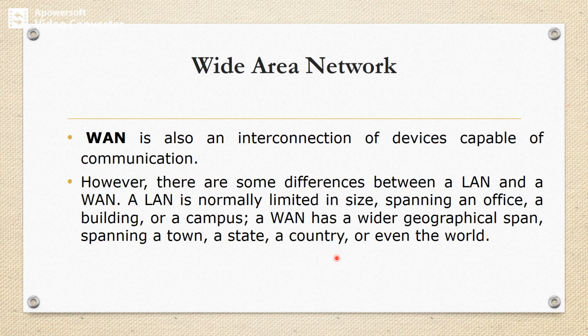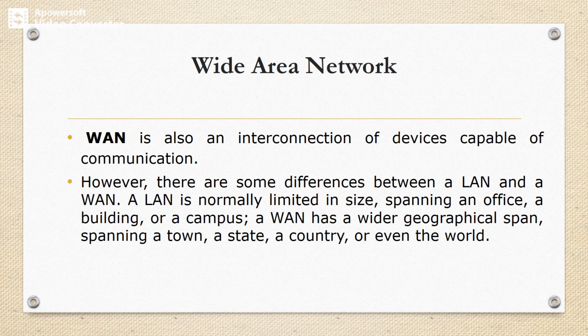A MAN, while longer than a LAN, is limited to a city or a group of nearby offices. So it uses technologies similar to a LAN, but a WAN provides long distance transmission of data.